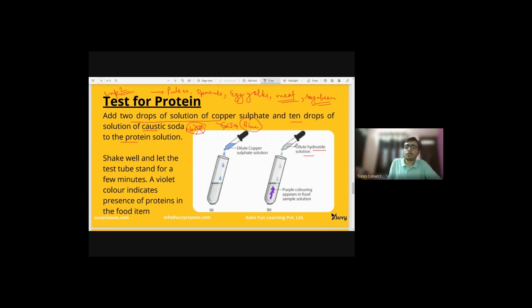Now we will add this solution that we have prepared, with a dropper, into a test tube in which the food item is present. We have dissolved the food item. When this solution is poured into the test tube, a purple color appears in the food sample solution. If the purple color appears, it means that protein is present. A purple or violet color indicates the presence of proteins in the food items.